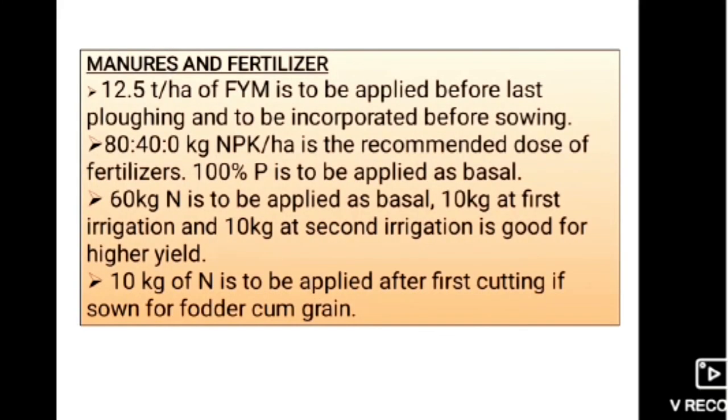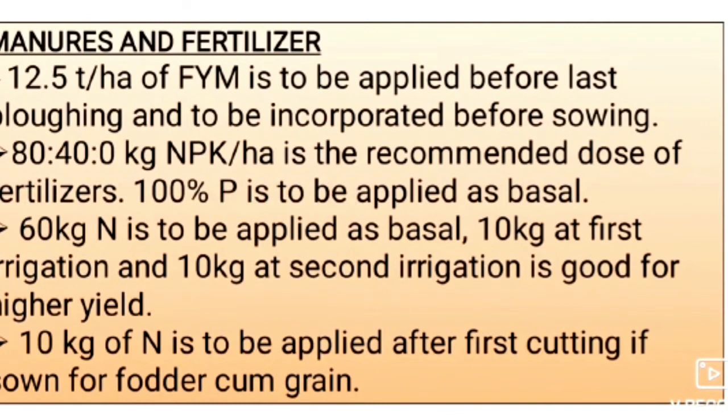Moving to manures and fertilizers. In common, 12 to 12.5 tons per hectare of FYM is to be applied before the last ploughing and incorporated before sowing. NPK is recommended at 80 kg, 40 kg, as the dose of fertilizers. 100% phosphorus is to be applied as basal, and 60 kg of nitrogen is to be applied as basal, and 10 kg at first irrigation and 10 kg at second irrigation is good for higher yield. 10 kg of nitrogen is to be applied after first cutting if sown for fodder cum grain varieties.